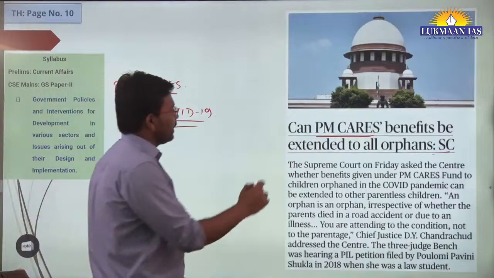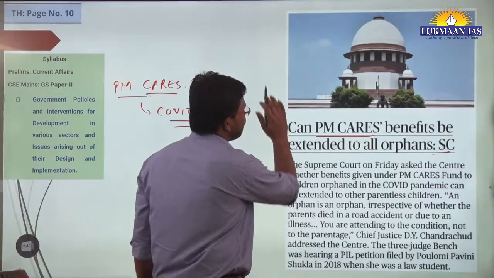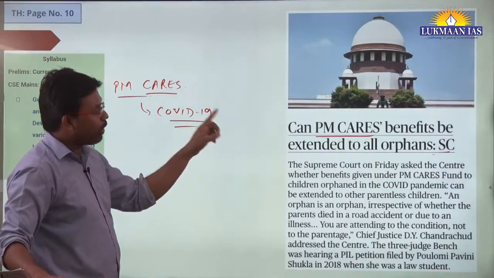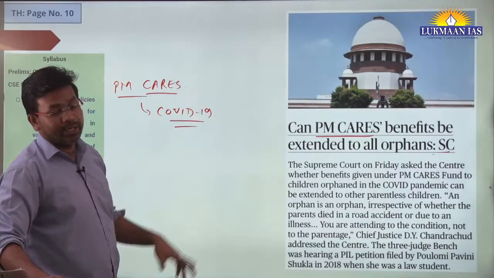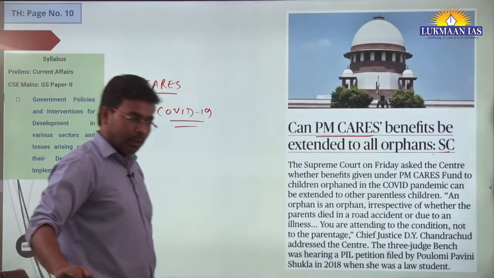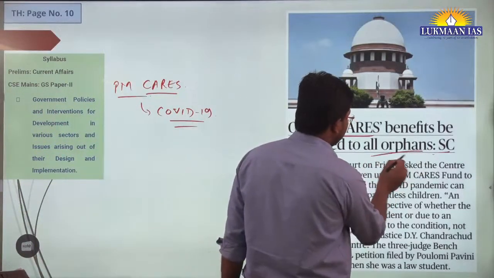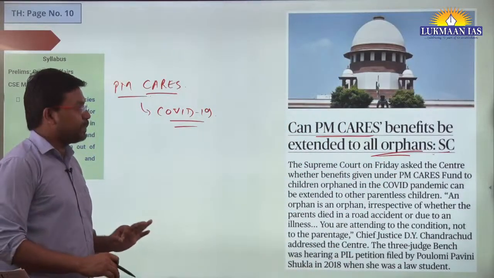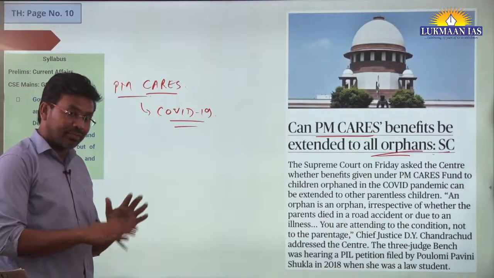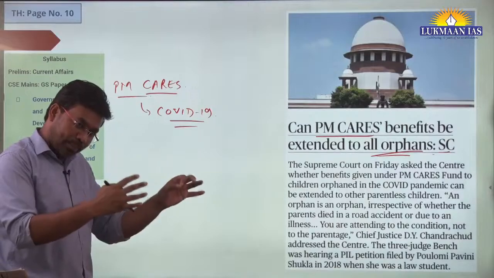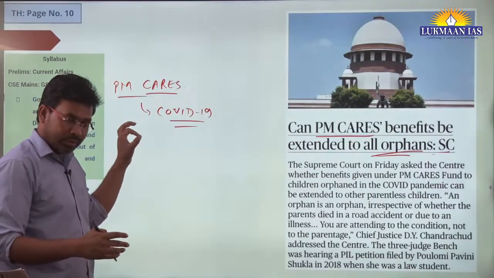Recently, the Supreme Court of India has asked the government whether the benefits of PM CARES can be extended to all orphans, irrespective of whether their parents died during COVID-19 or not. That's the thing. So now we need to understand what is PM CARES. PM CARES is a fund where every citizen of India or people from outside can contribute their money.